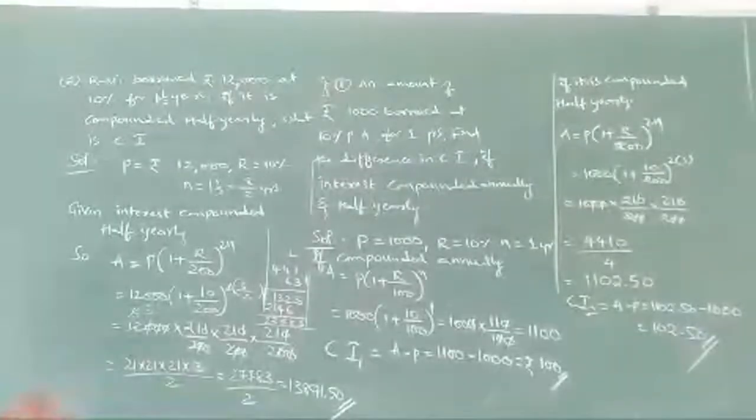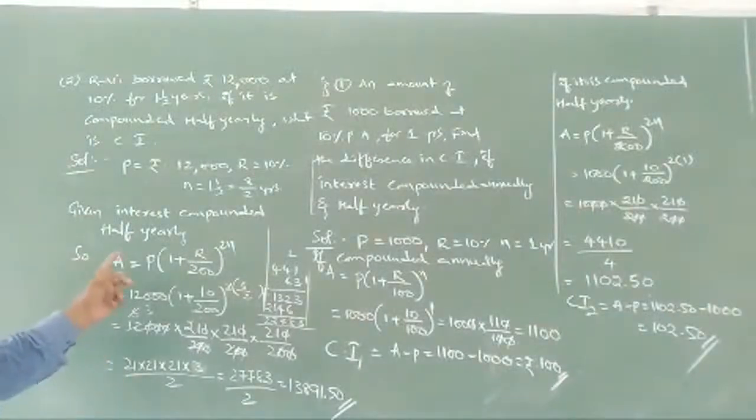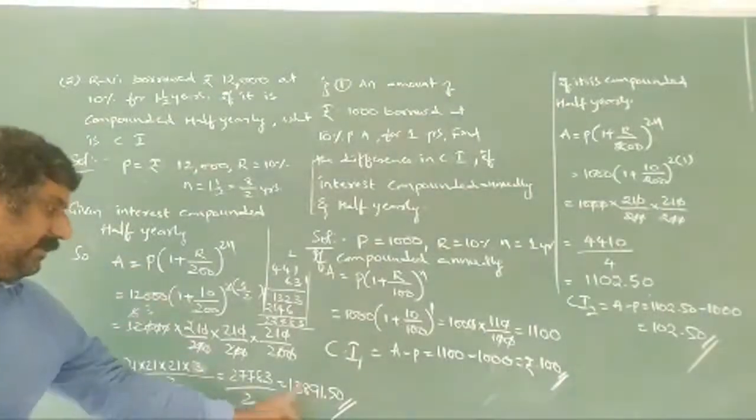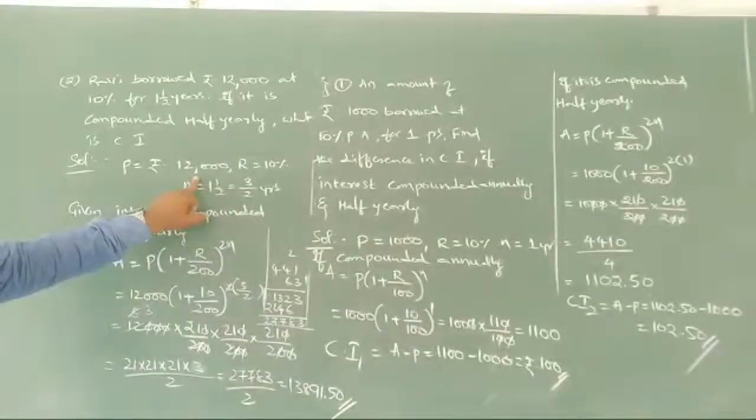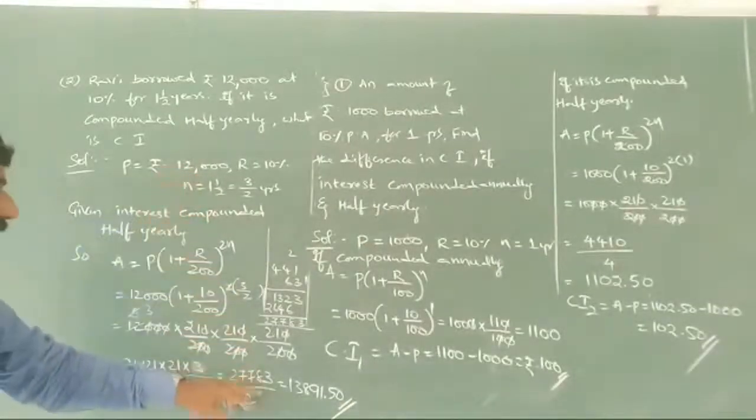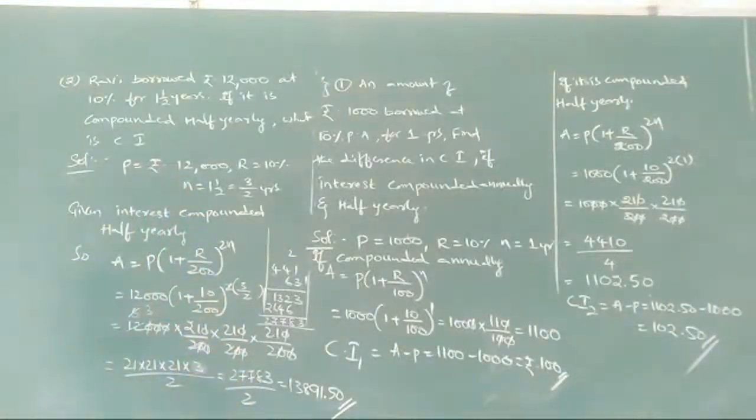Now what do we have to find? CI we have to find. So what is the formula for CI? We have A minus P. A is 13,891.50, P is 12,000. So how much is it going to be? 1,891.50 rupees is the CI we require here.